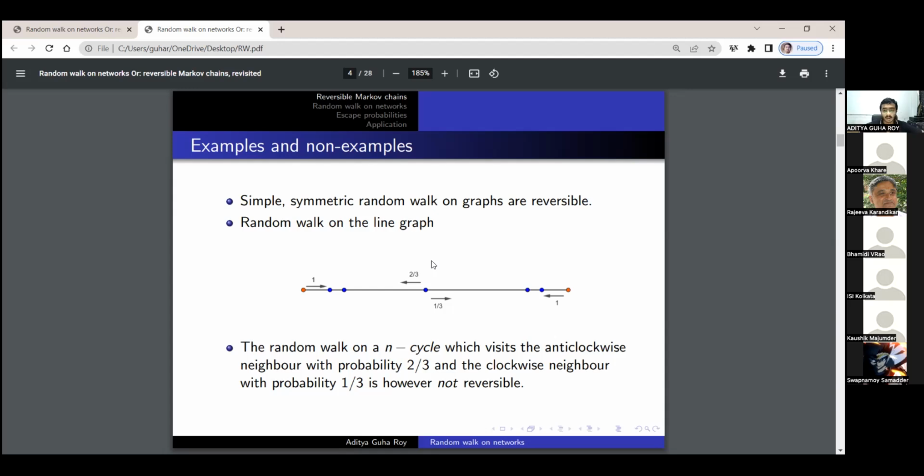So this random walk is reversible, and in fact, it's not difficult to find the reversing measure for this random walk. But the main point why I'm putting it here is because a slight detour of it makes the random walk completely different. So it makes it not reversible, irreversible.